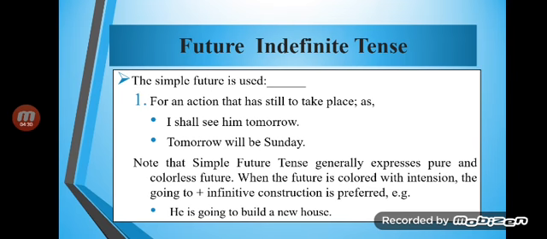Simple future tense generally expresses pure and colorless future, but when it is colored with intention, it is expressed with going to. He is going to build a new house, which means that going to with the first form of the verb is used for an action that has a greater attraction. It just gives greater attention and attraction to the sentence as well. So what we will be saying is, they are going to live in another city, okay.